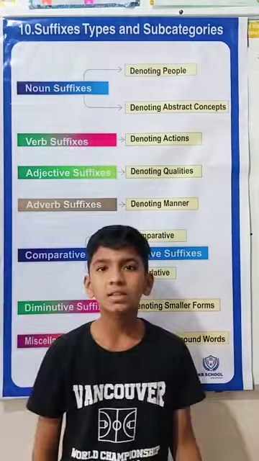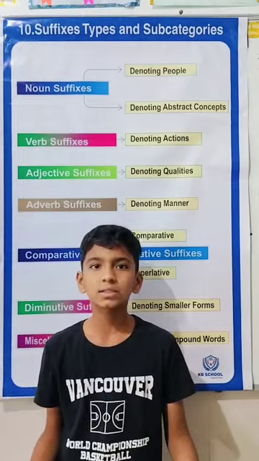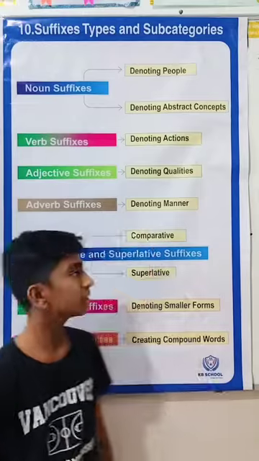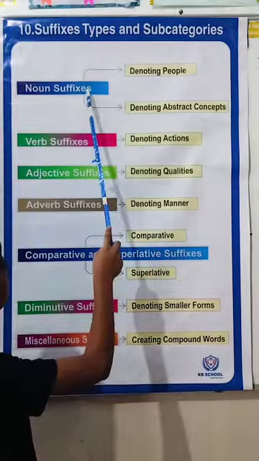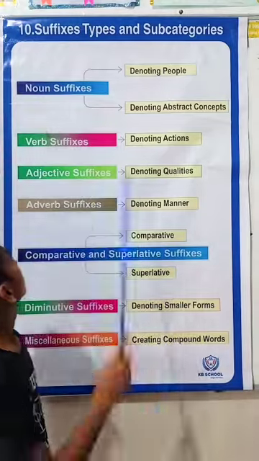Suffix is anything that modifies a word by adding new letters or words to it, forming a suffix. And suffix is further divided into 8 types. First, noun suffix.